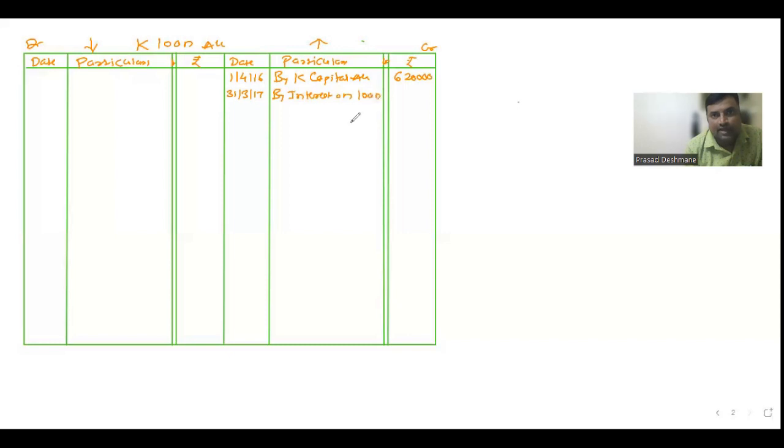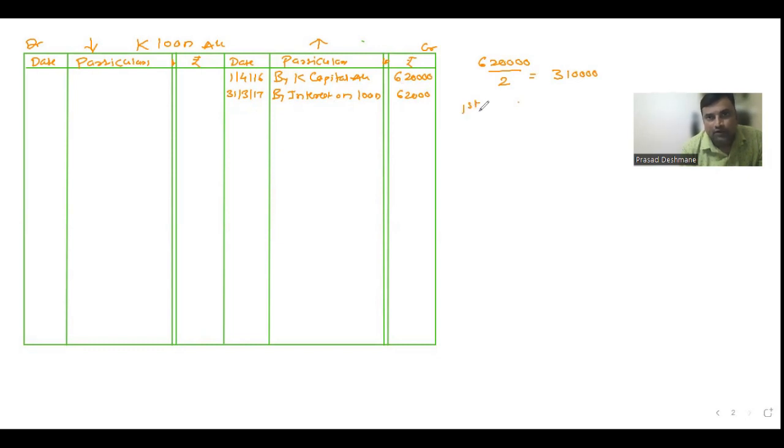Now the question is why I'm crediting. Because interest on loan will increase the loan balance. That's why I'm crediting. And this is 10%. What is the loan balance we have? 6,20,000. 10% of 6,20,000 is 62,000. Right? So now we'll decide the installment. We already decided in the sum that 6,20,000 has to be paid in 2 equal installments. That's why I'm dividing by 2. So 620 divided by 2 is 3,10,000. These are the installments.